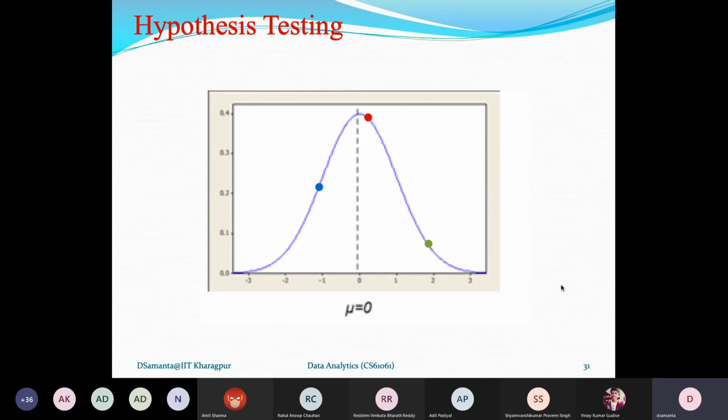So essentially he should have an idea about what is the distribution of his population. As I said, in the majority of real life situations, the population follows normal distribution. And if a population follows a normal distribution, then a sample also should follow the normal distribution. So the sampling distribution is also a normal distribution.